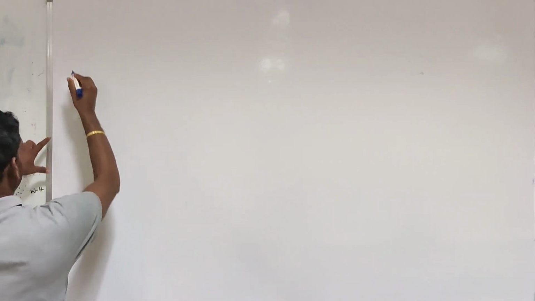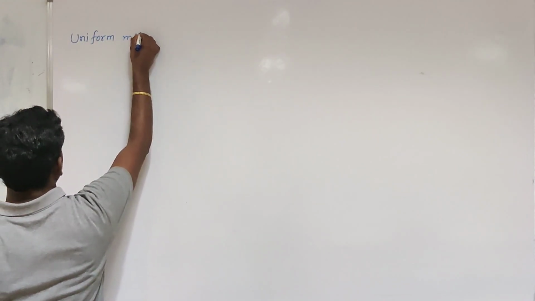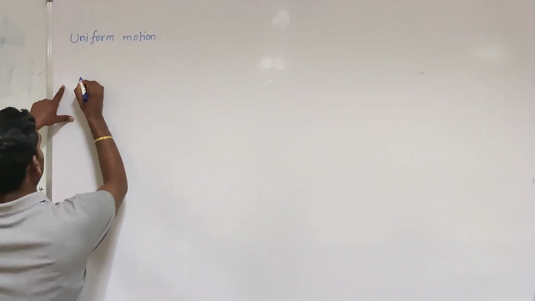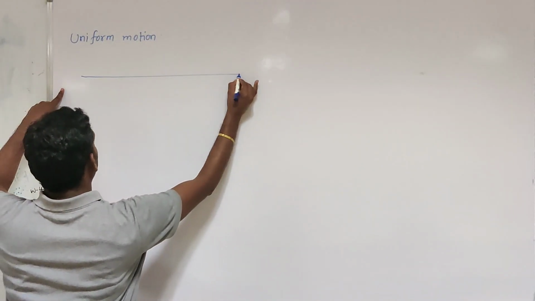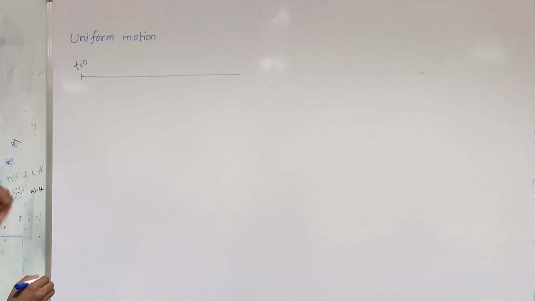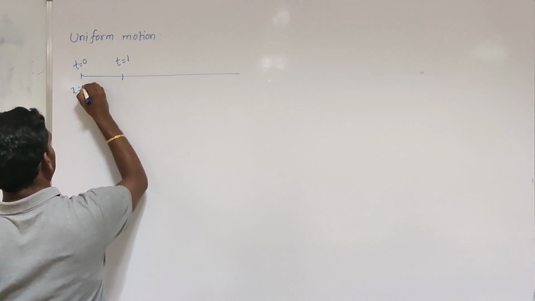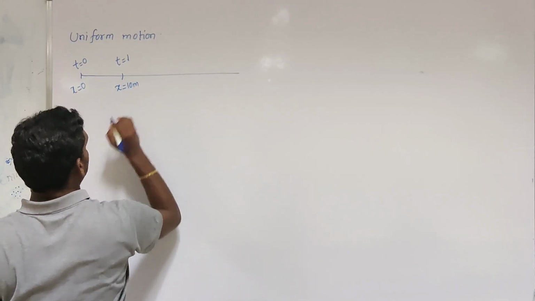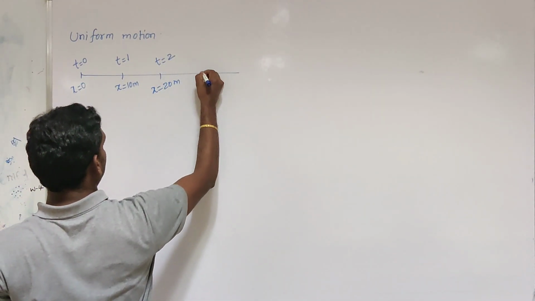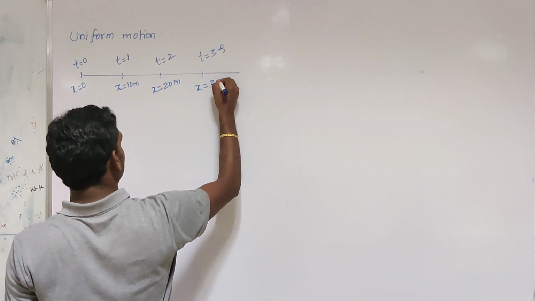Next, uniform motion. Consider the motion of a particle that starts at t equal to 0. At t equal to 1 second, consider the position of the particle is 10 meters. At t equal to 2 seconds, let the position of the particle be 20 meters. At t equal to 3 seconds, the position of the particle is 30 meters.